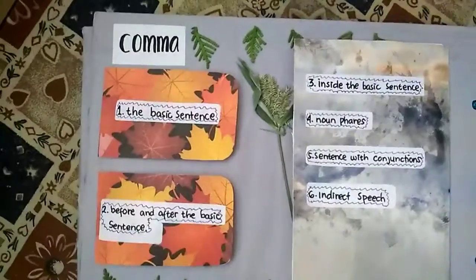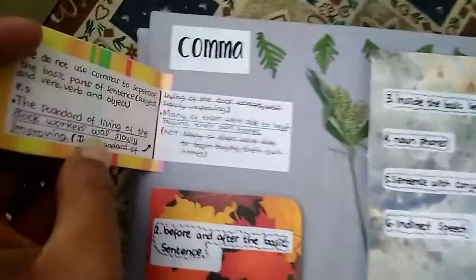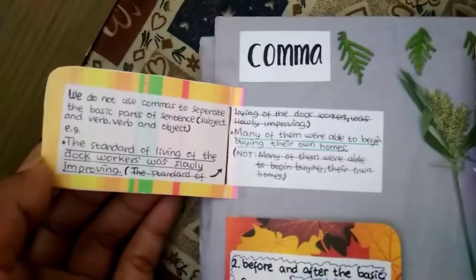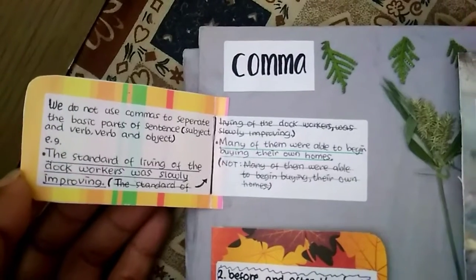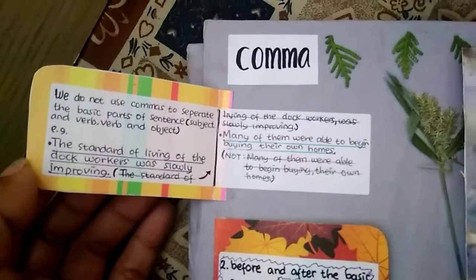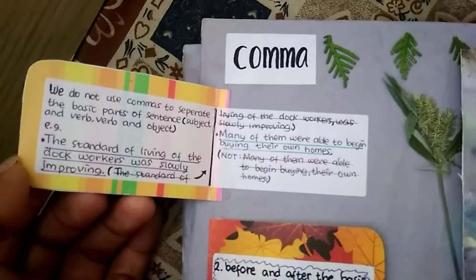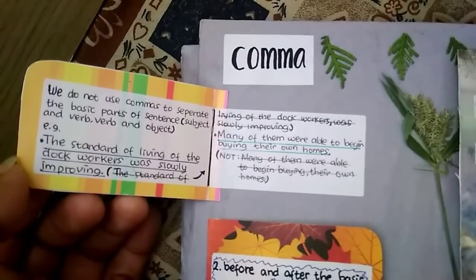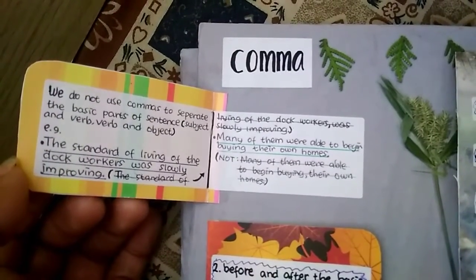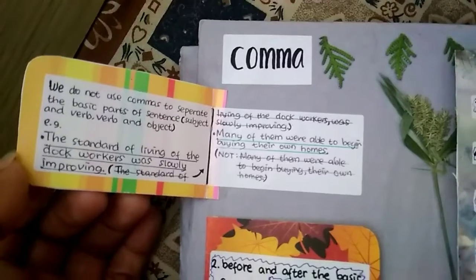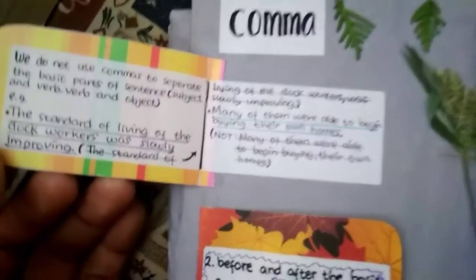So we're moving on to comma. So there are 11 parts of this. Number 1 is the basic sentence. Here we open. We do not use commas to separate the basic parts of a sentence: subject and verb, verb and object. For example, the standards of living of the dock workers were slowly improving,